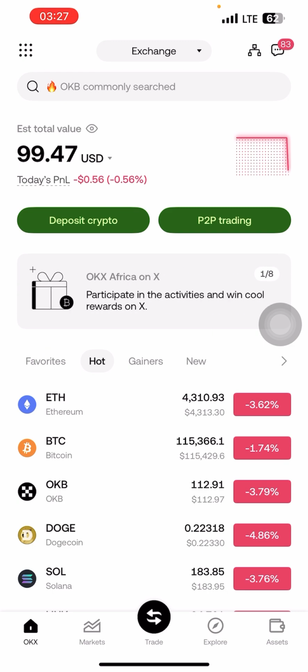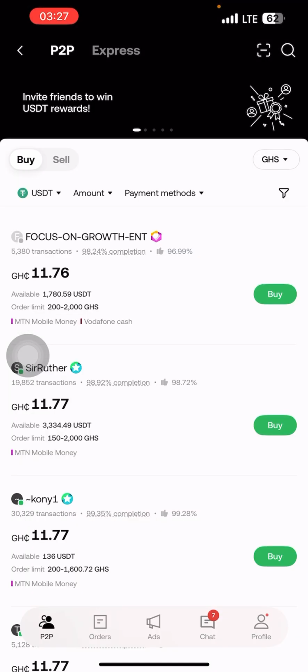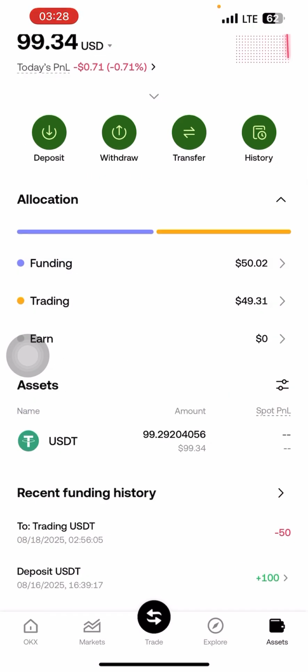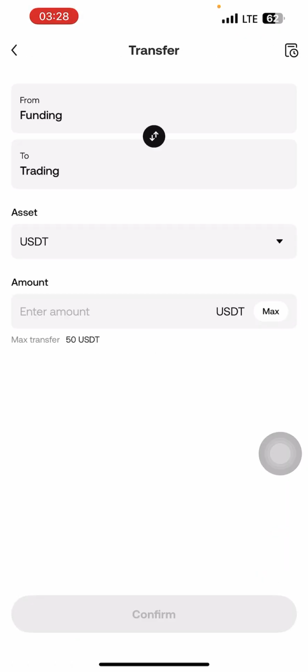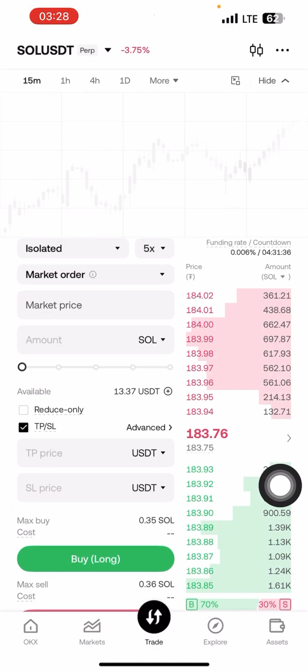When you come to OKX right now, you can buy crypto using the P2P market. If you're in Ghana, you can buy it P2P or Express over here. After buying your crypto, the money will be in your funding wallet. The funding wallet is different from the trading wallet. So if you want to trade, you have to put the money in the trading wallet. You can go to transfer here and transfer money from funding to trading to use it to trade. After that, you come to your trade over here.